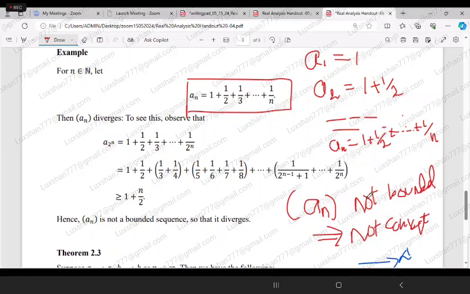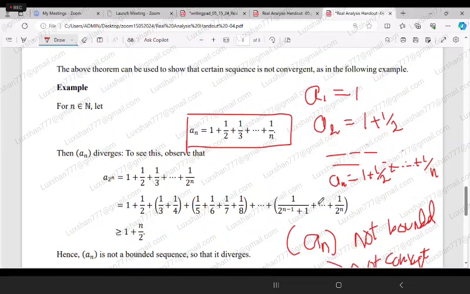I'm going to show that the sequence a_n is not convergent. By showing that the sequence a_n is not bounded, I can directly say that it is not convergent, from the contraposition of the previous theorem. Do you understand this logic, 77? Do you understand what I am going to do?